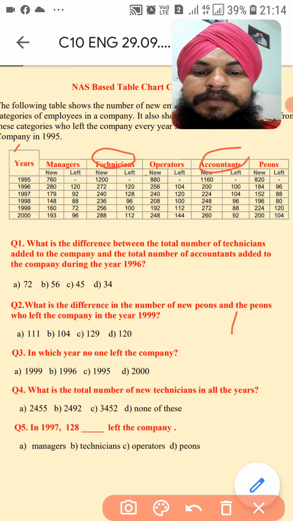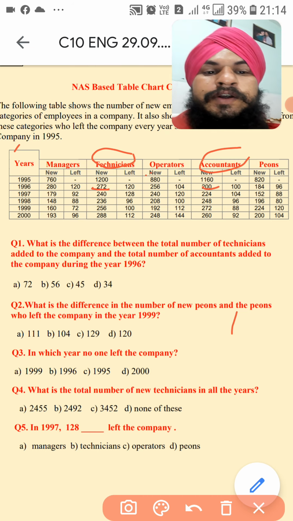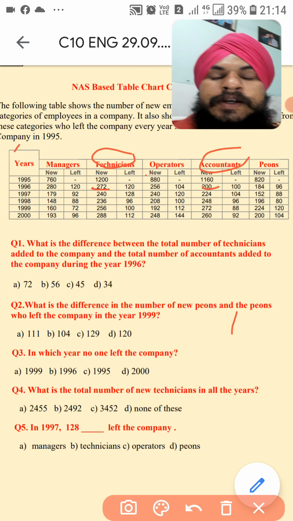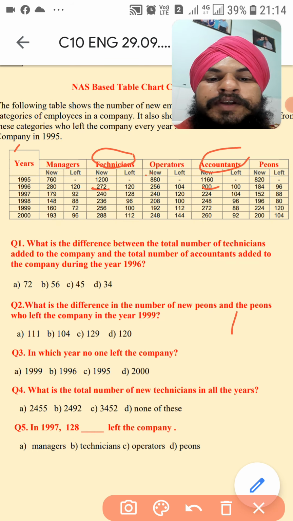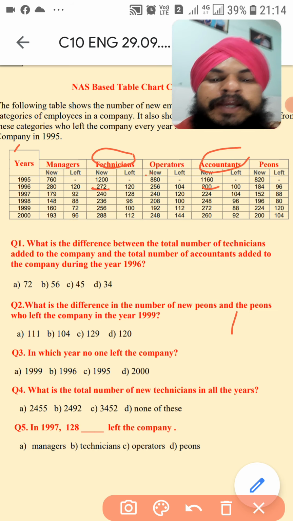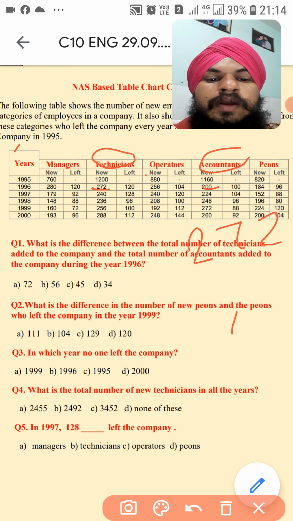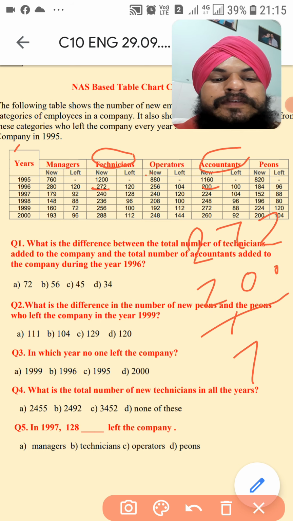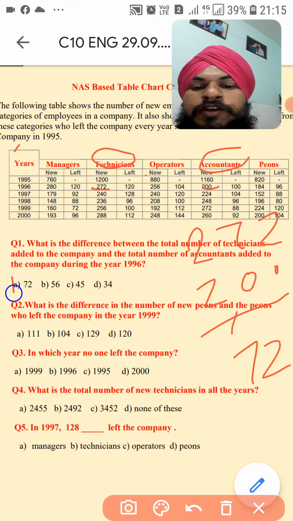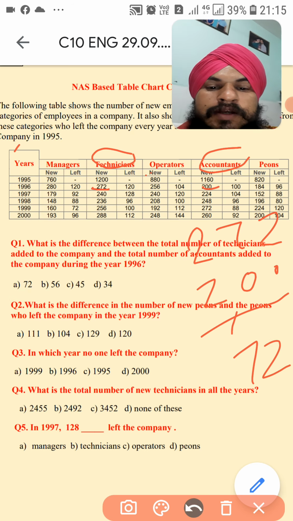So in the year, 272 is here and 200 is here. Technicians they have appointed 272 and accountants 200, and the difference between 272 and 200 is 72. So option A is the correct answer.